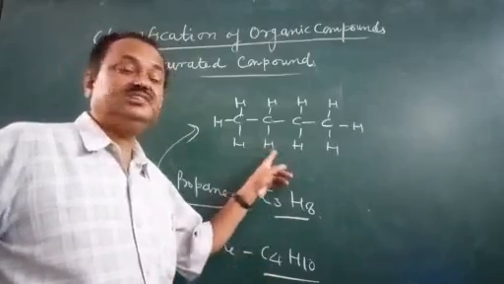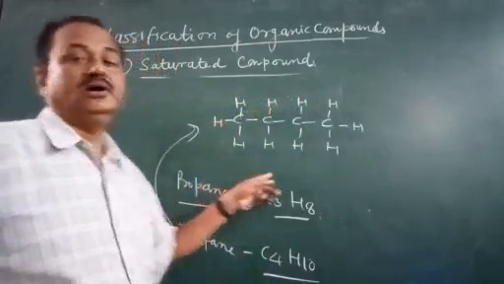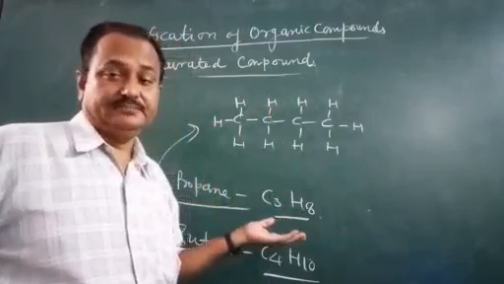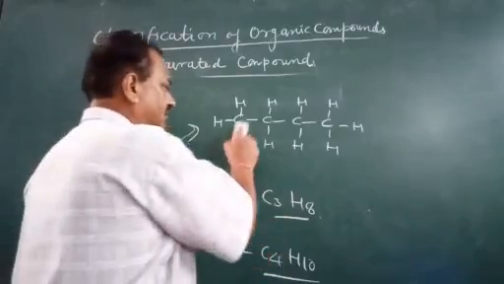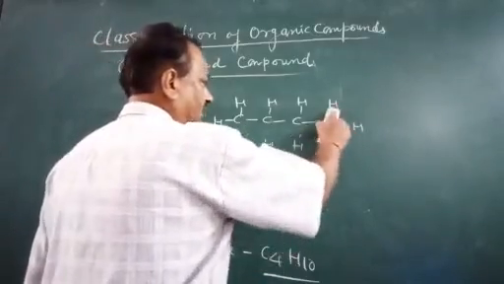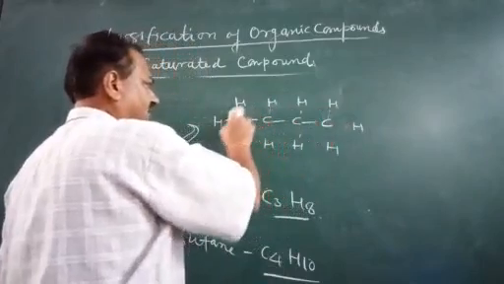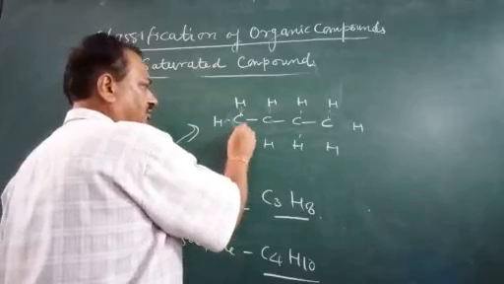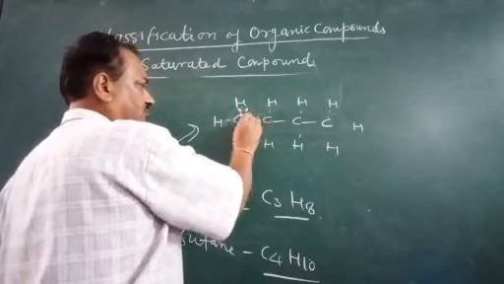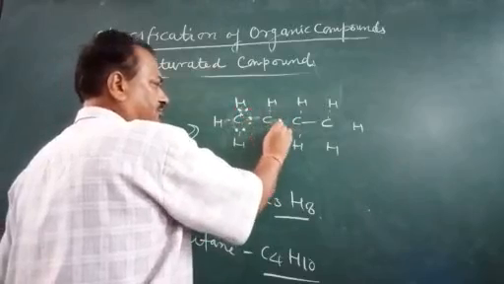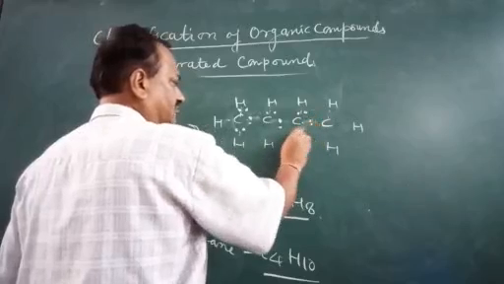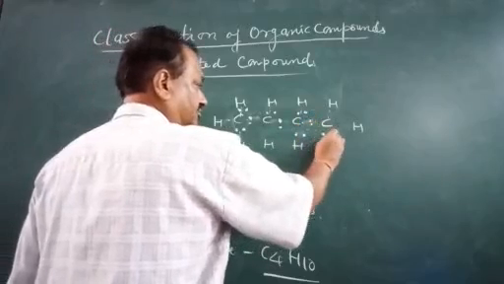This is the structural formula of butane. How do we write down the Lewis structure? The Lewis structure is nothing but this: one bond is made up of 2 electrons. So just remove the bond and make the electron dots.